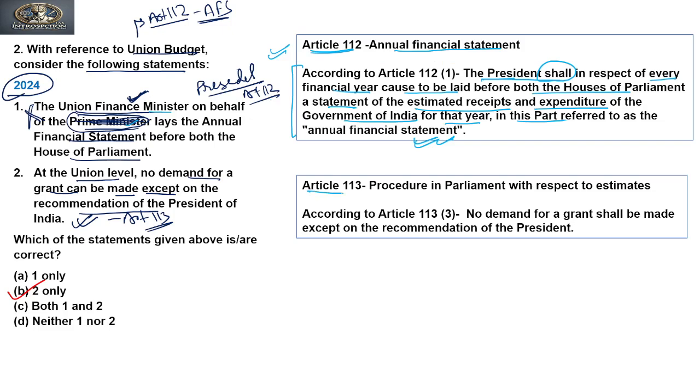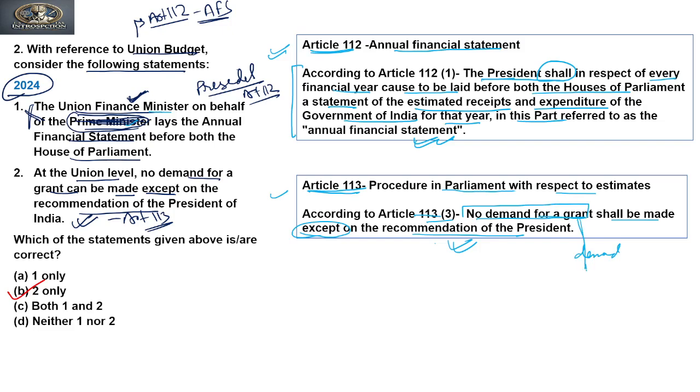Now the second statement, why it is true. Article 113 gives the procedure in Parliament with respect to the estimates. According to Article 113 clause 3, no demand for grant shall be made except on the recommendation of the President. So whatever demand for grant there is, it should be made only on the recommendation of the President.